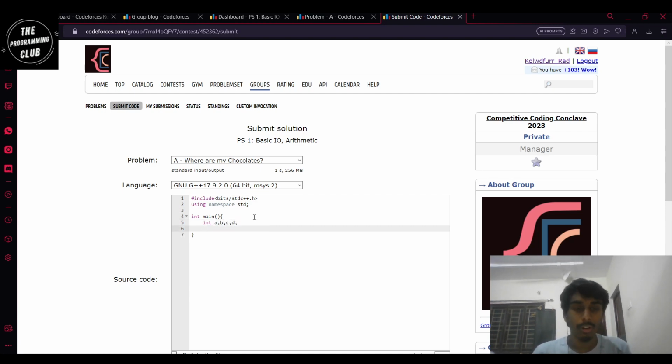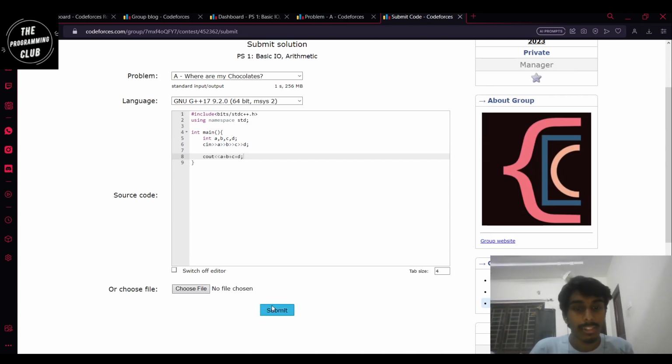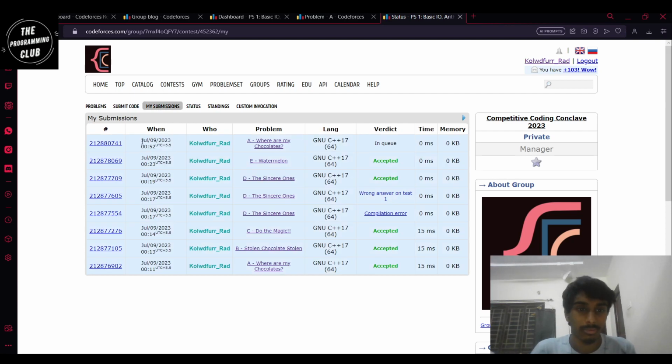These are 4 integer type variables. Now take the input of a, b, c, d. These are the number of chocolates which Sean, Chahal, Abhinav and Haricharan have respectively. So now we have to output or print the value of a plus b plus c plus d. So yeah, that is basically it. Let's submit and see if it works. Accepted.